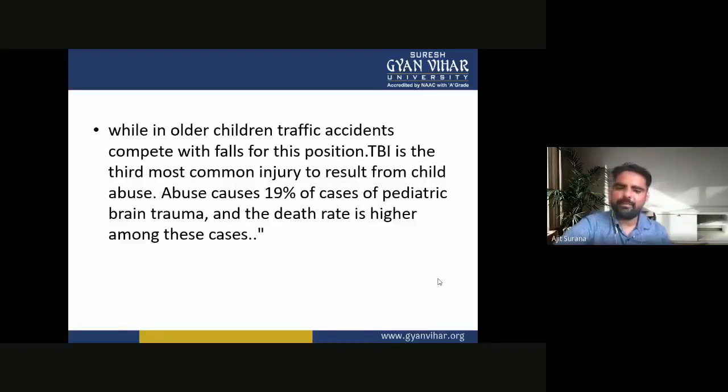Abuse causes 19% of the cases of pediatric brain trauma, and the death rate is higher among these cases. So while in other children traffic accidents compete with falls for this position, TBI is the third most common injury to result from child abuse.